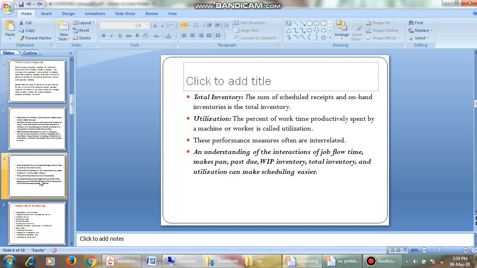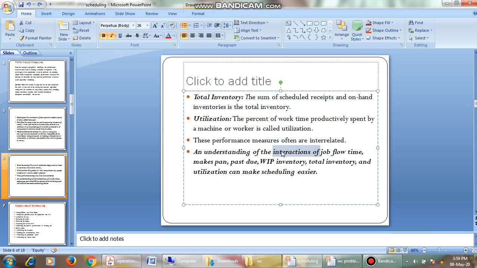These are all interrelated. An understanding of job flow time, make span time, past due, work in process inventory, total inventory, and utilization can make scheduling easier.